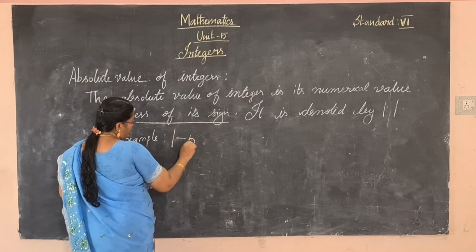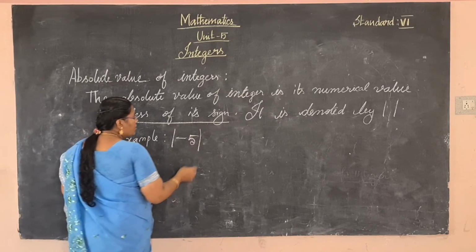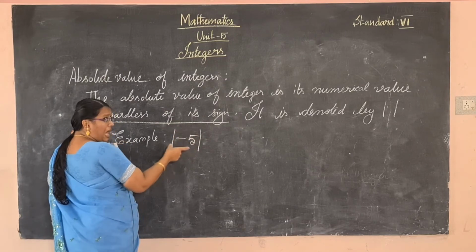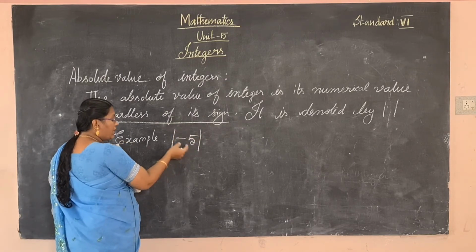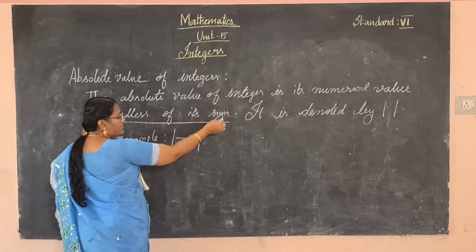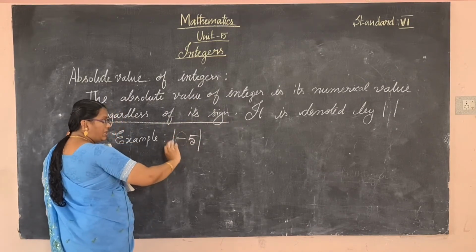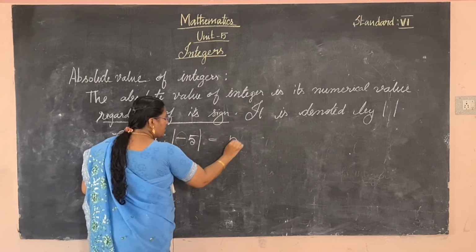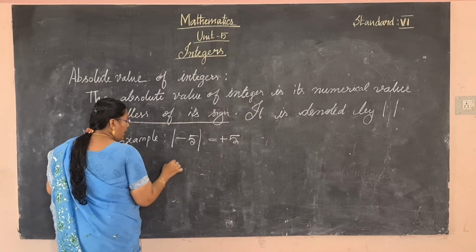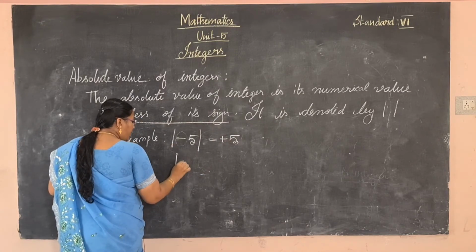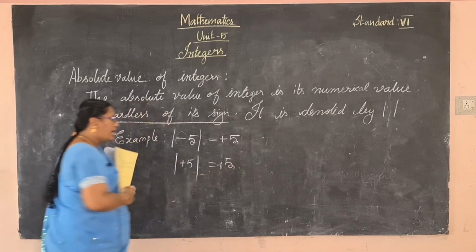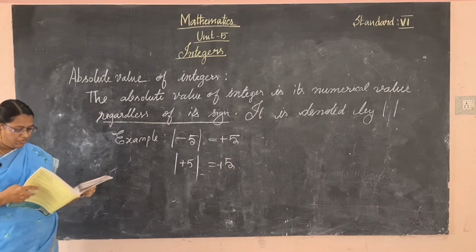Modulus of -5 is given, for example. Here the modulus is given, so we have to find the absolute value of -5. What is the definition? Regardless of its sign, so not considered. So minus is given, you have to write plus 5. And next one, plus 5 is given, so the answer is also plus 5.